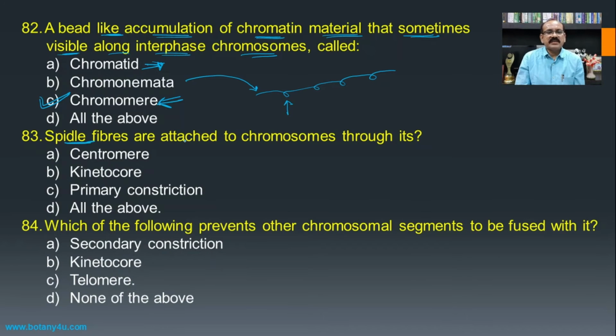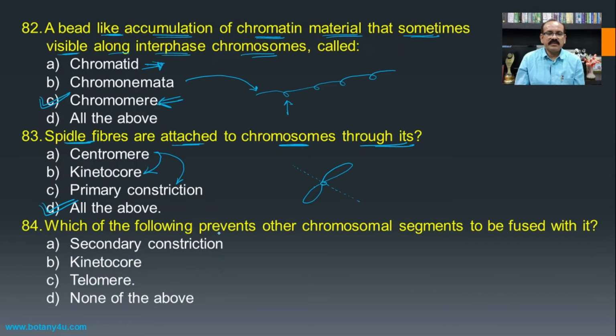Then spindle fibers are attached to the chromosomes through its. If you see any chromosome inside the cell during division, at that time the spindle fibers are attached to the centromere. The centromere is also known as the kinetochore, and it is also known as the primary constriction, and hence all of the above becomes the answer for this one.